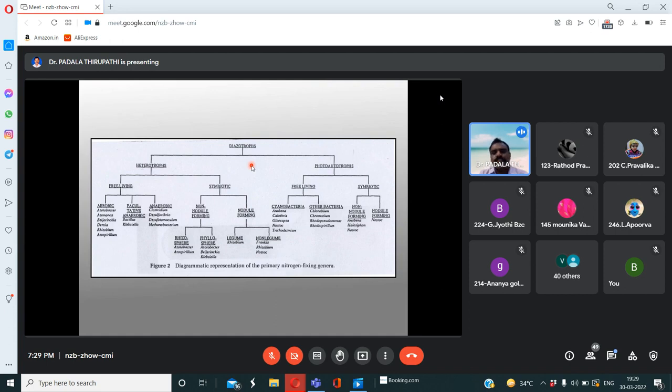Diazotrophy. Di means two. Azo means nitrogen. Trophy means living organisms. So the living organisms like bacteria, cyanobacteria, or some of the algal members are involved in the fixation of nitrogen from the atmosphere. That entire process we can call diazotrophy.